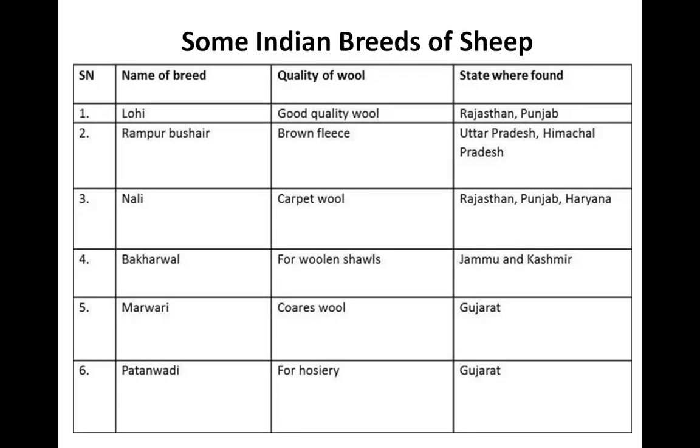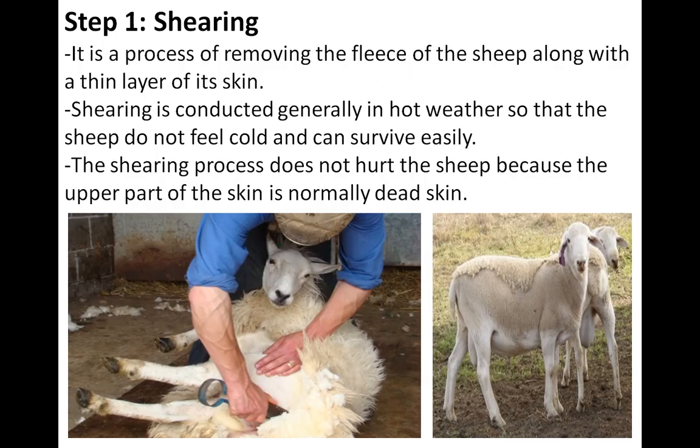The processes from fibers into wool, means how the fibers are converted into wool. The wool which is used for knitting sweaters or for weaving shawls is the finished product of a long process. Means we are not getting the wool directly from the fiber. Many processes are involved in the production of wool. The first step of this is shearing. First I will learn all the points one by one, and then I will explain.